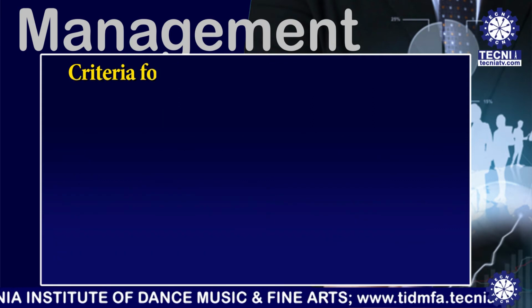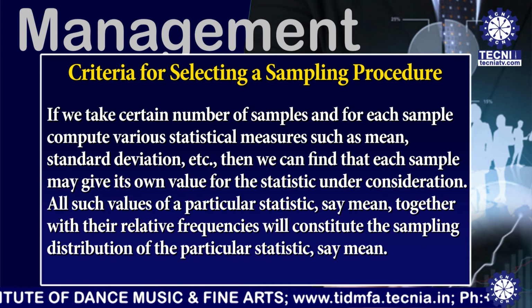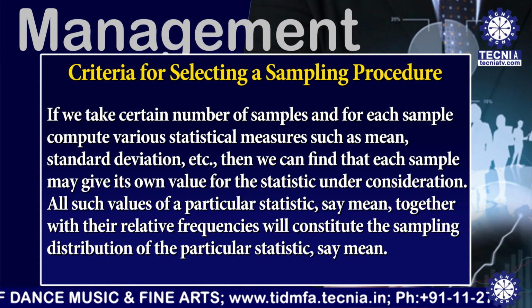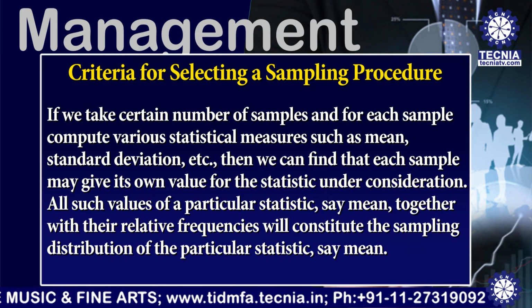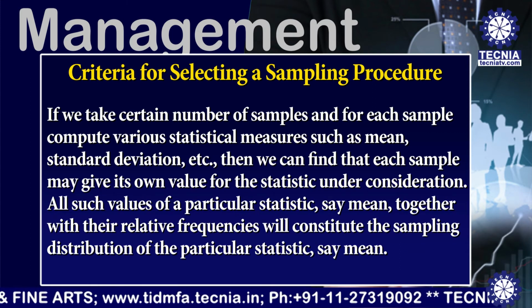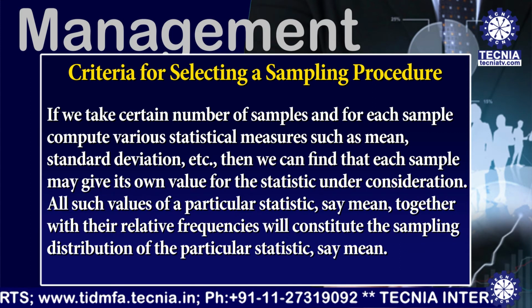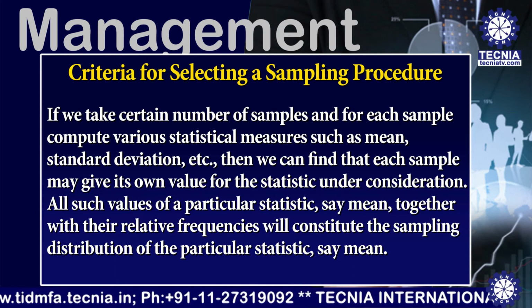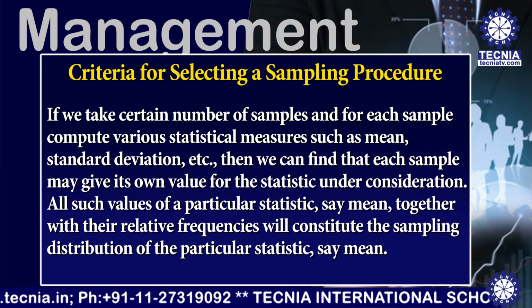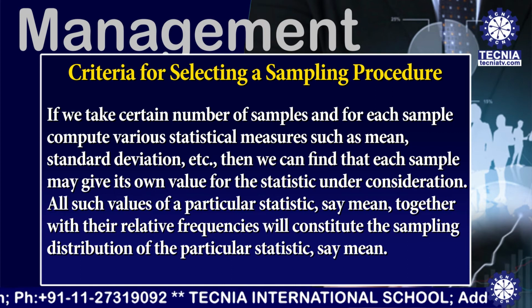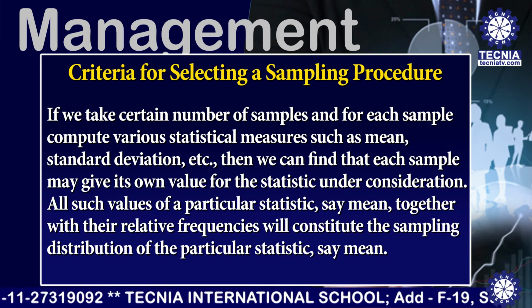If we take a certain number of samples and for each sample compute various statistical measures such as mean, standard deviation, etc., then we can find that each sample may give its own value for the statistic under consideration.